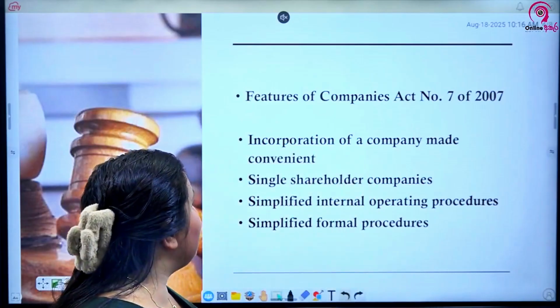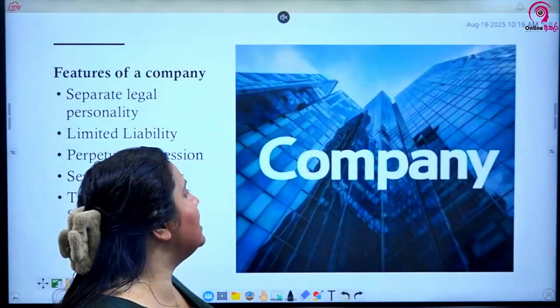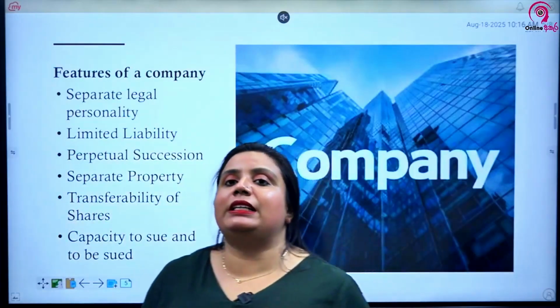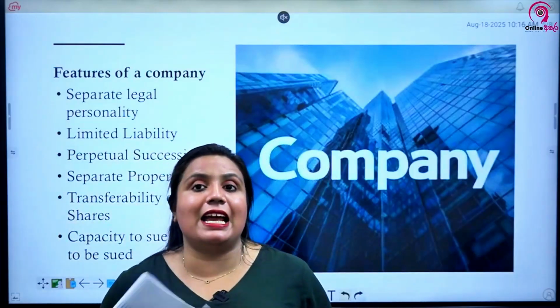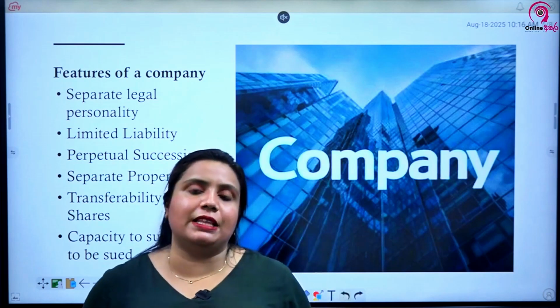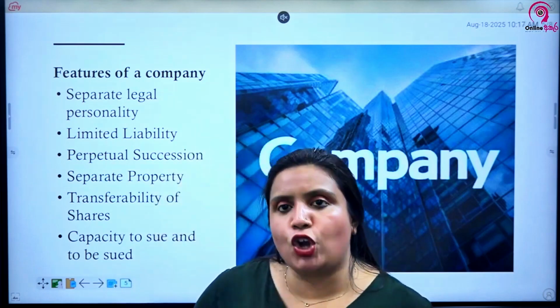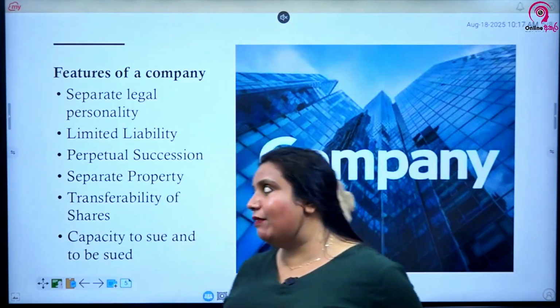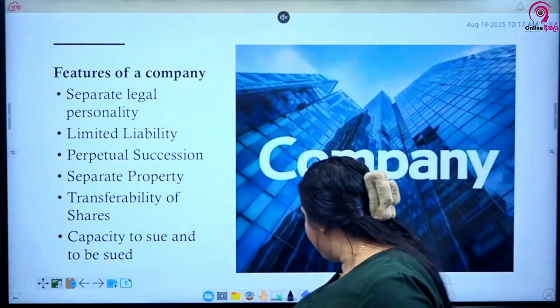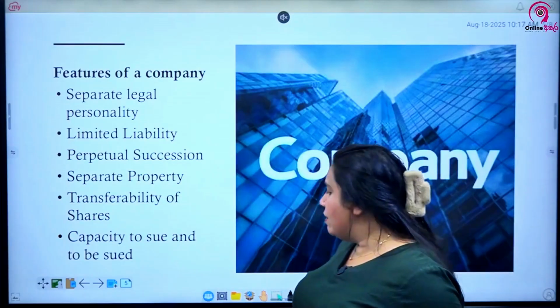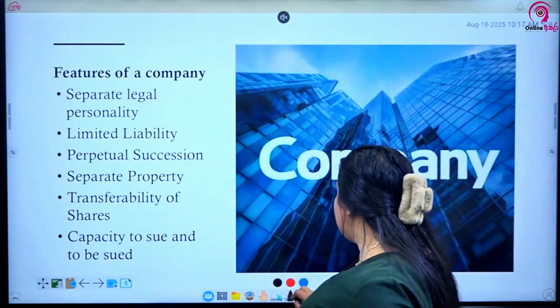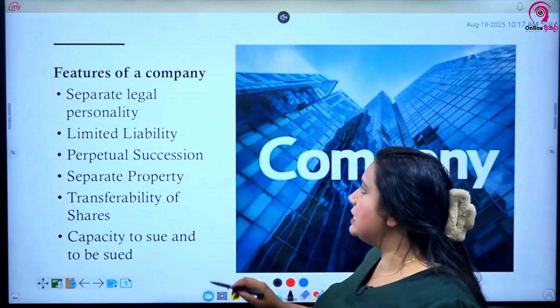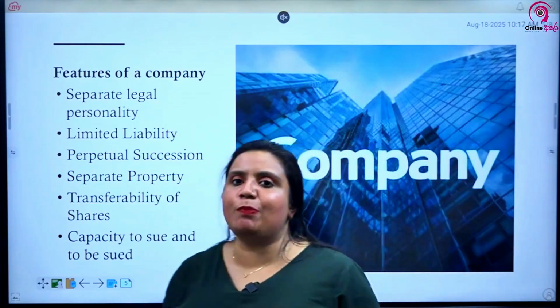And after that, the next area is the features of a company, another important area, because it can be questioned and has been questioned in the past. When you take a company incorporated under Companies Act number 7 of 2007, what are the features that this company particularly has? The first one is having a separate legal personality.